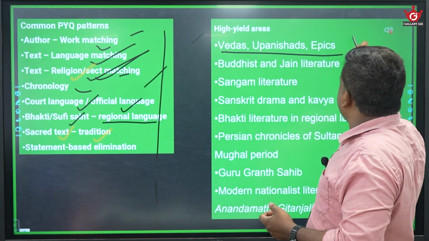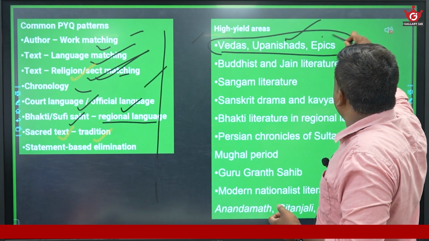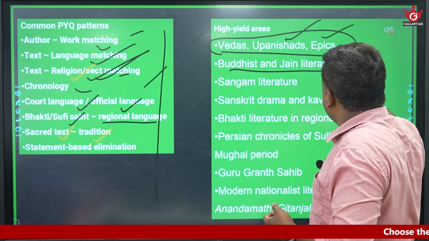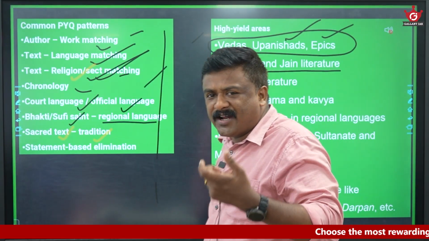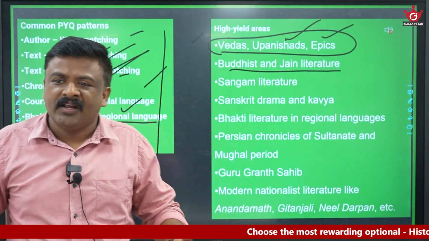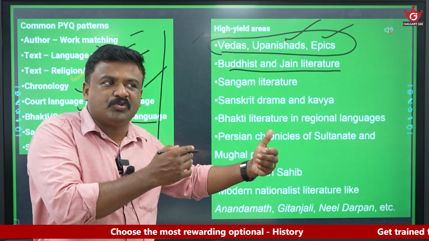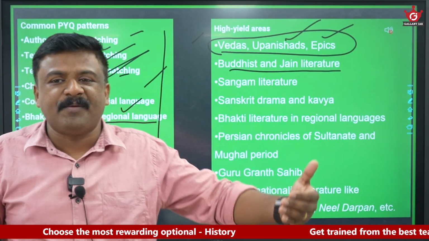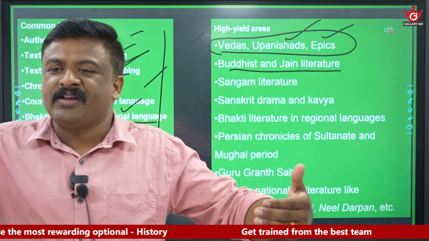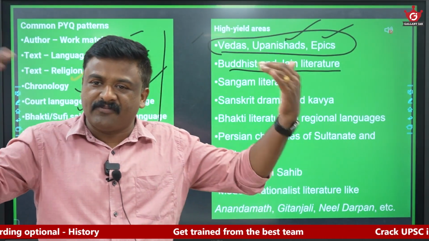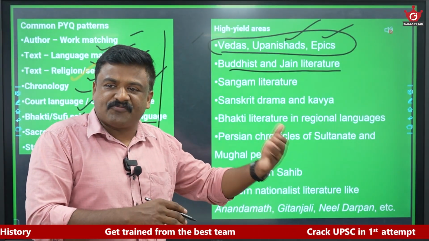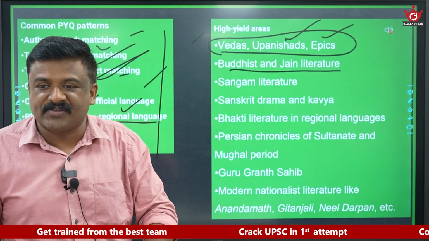So the higher yielding areas are like this: Vedas, Upanishads, epics, Buddhist and Jain literature. They already asked Anekantavada, they asked Syadvada, they asked Madhyamika philosophy. They asked Buddhist literature: Sutta Pitaka, Vinaya Pitaka, Abhidhamma Pitaka. Similarly, they asked Jain literature, Jain philosophies, heterodox philosophies, orthodox philosophies.